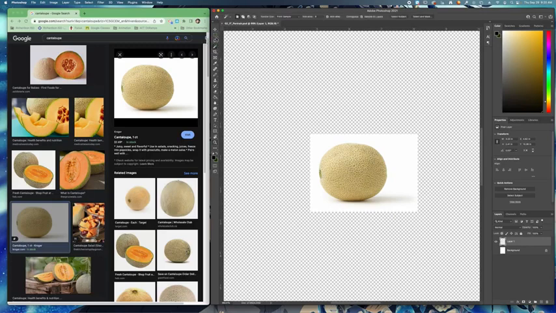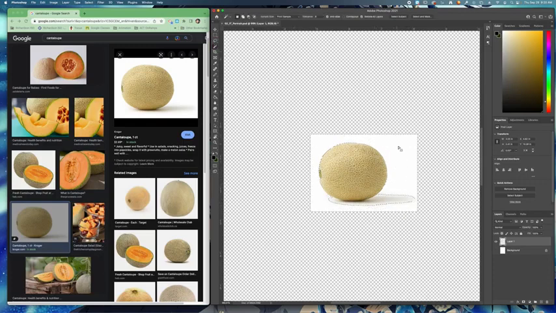And so we're going to go to the fourth tool from the top. You can either use the magic wand and select the white, or you can, I'm going to do Command D to deselect, or you can use the object selection and it'll select the object. Whatever works best. If you want to use the quick selection, that's totally fine too.